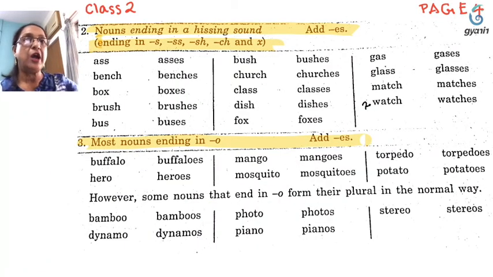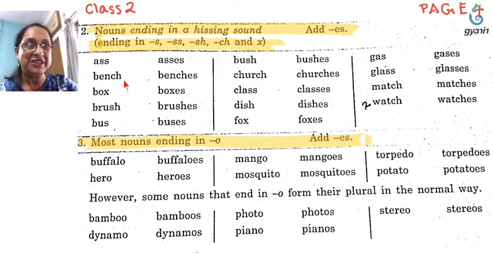Now we are going to come to the second rule, that is nouns ending in a hissing sound. We have to add es at the end of the noun to make it plural. These nouns generally end with either S or double S or SH or CH and X. So let us see the examples. Ass, asses. When we say the word, it has a hissing sound, isn't it? And it becomes asses, so we add ES at the end.